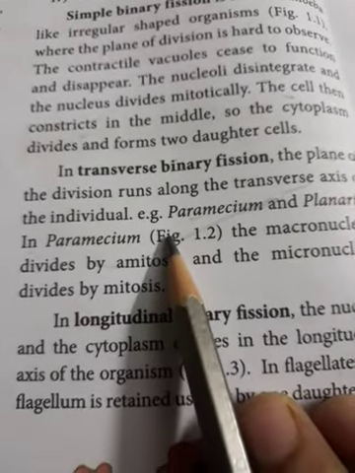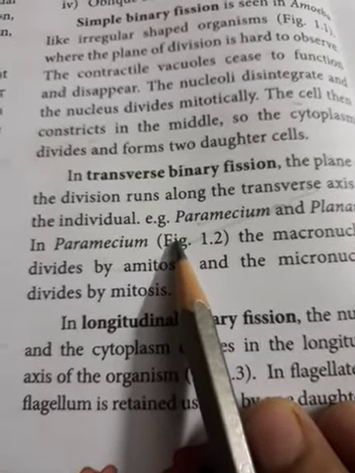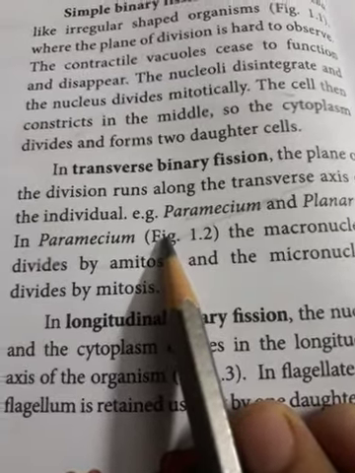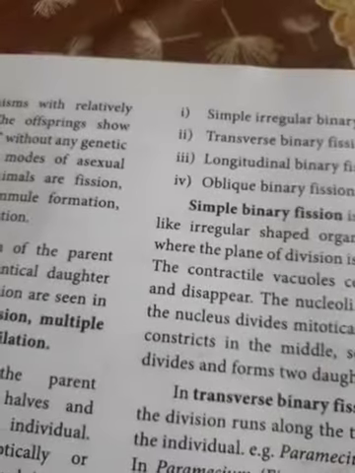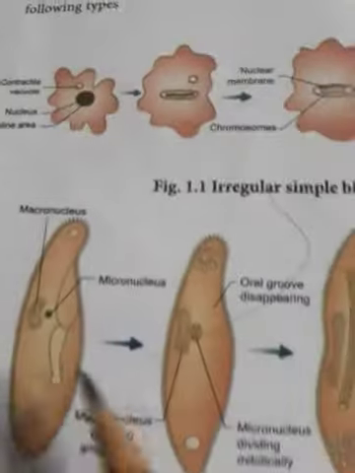Second type is called transverse binary fission. The plane of division runs along the transverse axis. What do you mean by transverse axis? It is at a right angle to the longitudinal axis of the animal's body. Transverse division takes place. Example is paramecium. Here the diagram has been shown.